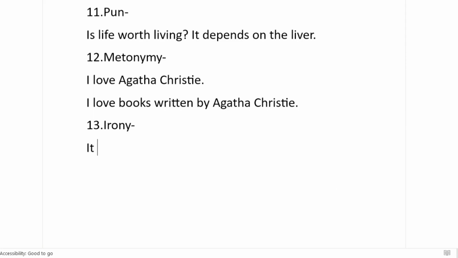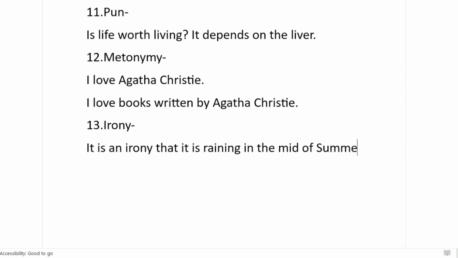Like for example, it is an irony that it is raining in the middle of summer season. Now it's an irony. Why is it an irony? Because in summer season we don't expect rain. But if it is raining heavily in the middle of the summer season, it's actually opposite to what the situation should have been. So this is irony.